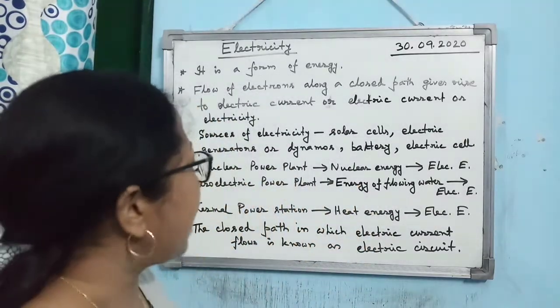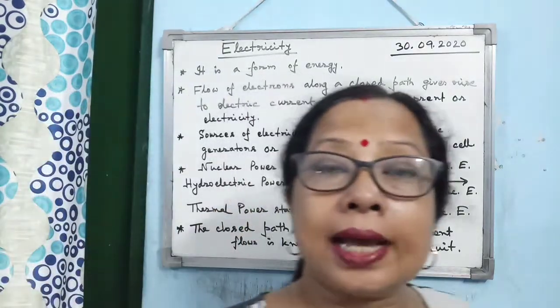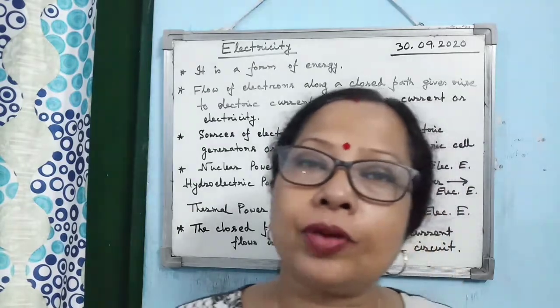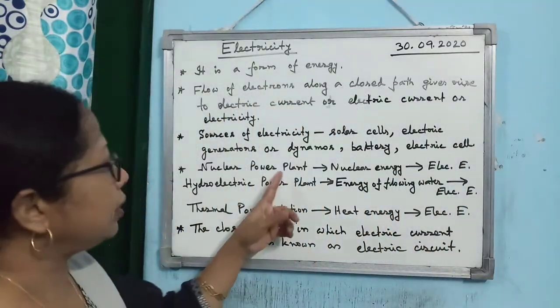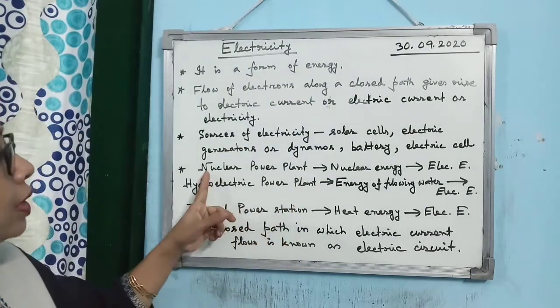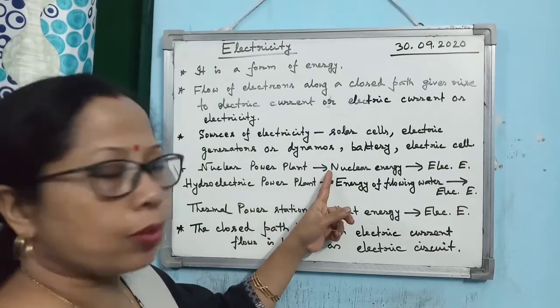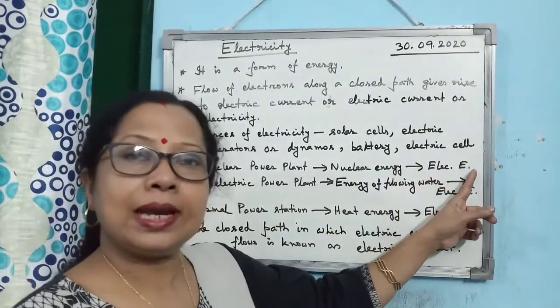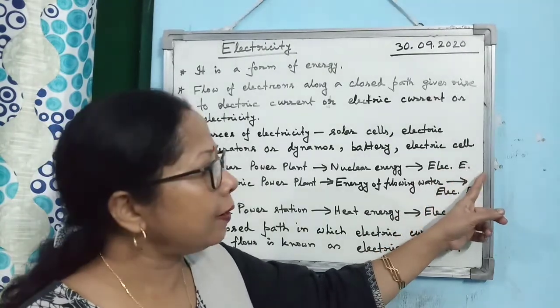Now there are other sources of electricity also. We know that the electricity we use in our household is produced in different power plants. Now there are mainly three kinds of power plant. First one is nuclear power plant. Inside nuclear power plant, what happens? Nuclear energy is converted into electrical energy. I have written in short as the space was not there.